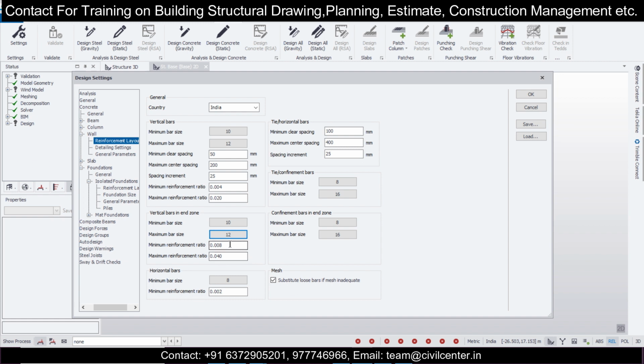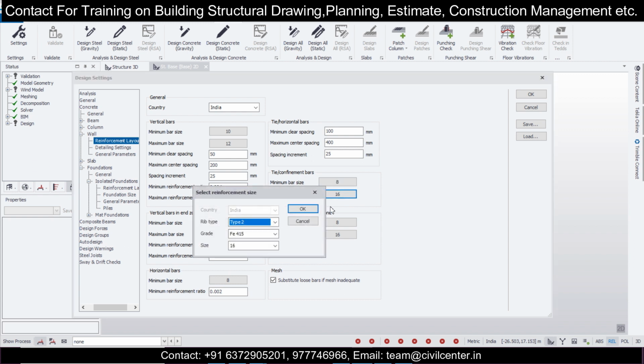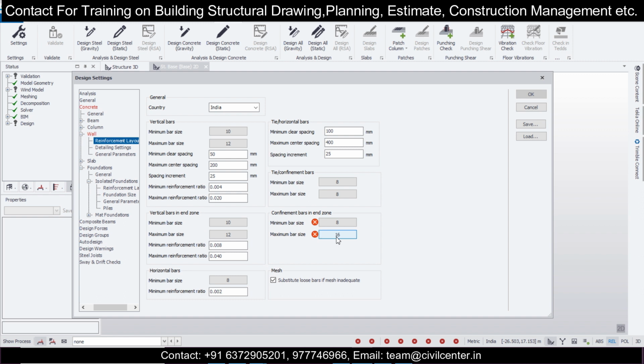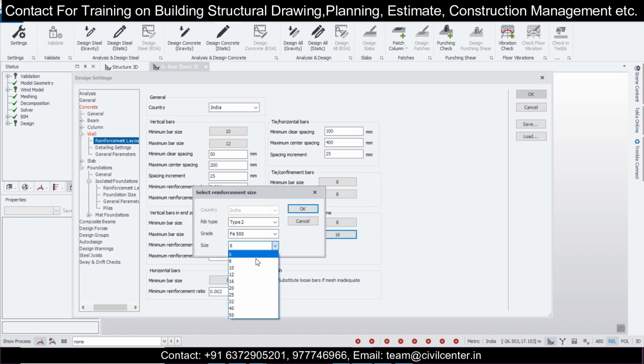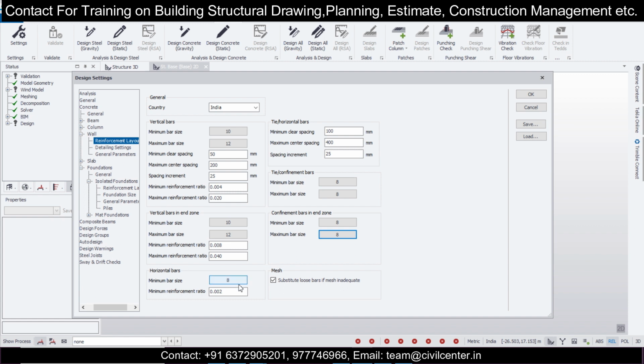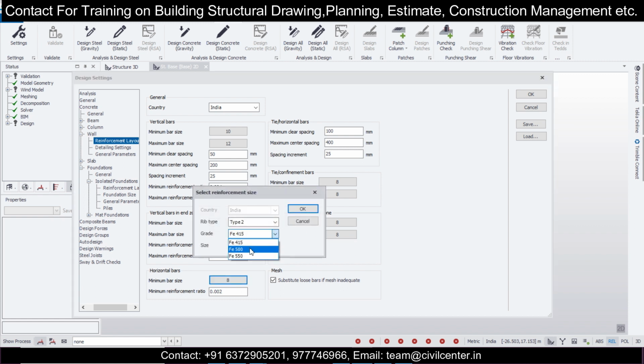Okay, and then we'll give the horizontal bars of 8 mm. Yeah, this is sufficient, horizontal bars of 8 mm is good. And for the tie or confinement bars, we'll do this as FE 500 and 8 mm here, and this will also be FE 500 and 8 mm. Confinement bars in the end zone, first of all I'll make it FE 500, and then 8 mm here, and here also I'll change it to FE 500 and 8 mm. So these settings I have done, and I hope this is FE 500 here.